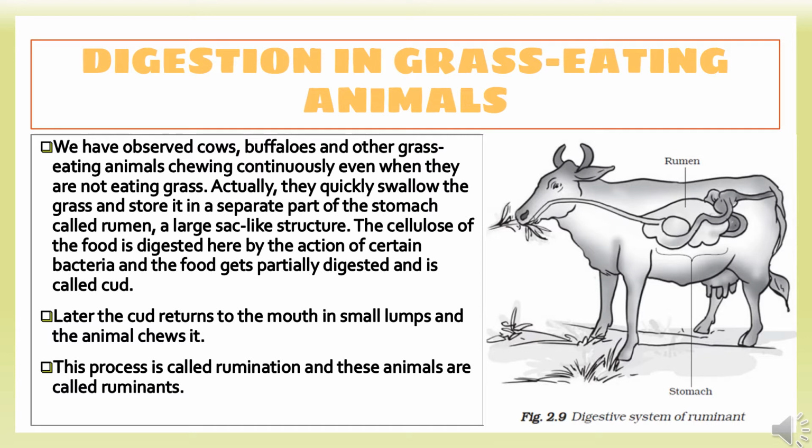Actually, they quickly swallow the grass and store it in a separate part of the stomach called rumen, a large sac-like structure. The cellulose of the food is digested here by the action of certain bacteria, and the food gets partially digested and it is called curd. Later, the curd returns to the mouth in small lumps and the animal chews it. This process is called rumination, and that's why these animals are called ruminants.